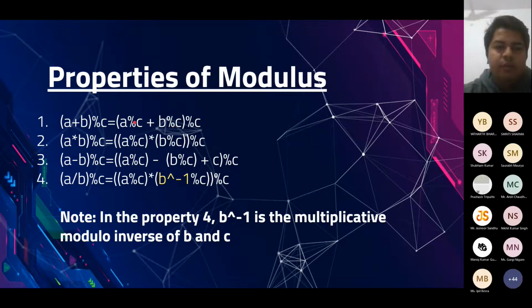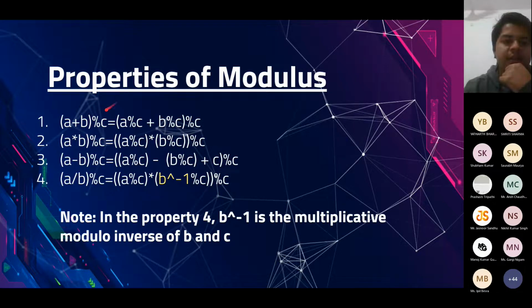But one thing that is important to note here is, why is there an extra modulus here? I distributed it inside. I calculated A mod C. I calculated B mod C. I added them, and why am I taking the modulus with C once again? It's because if you look at the LHS, the value of this expression should always lie between 0 to C minus 1.